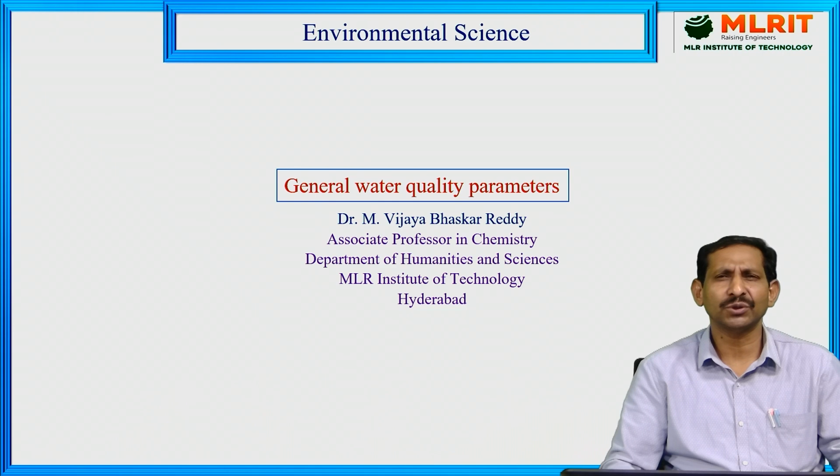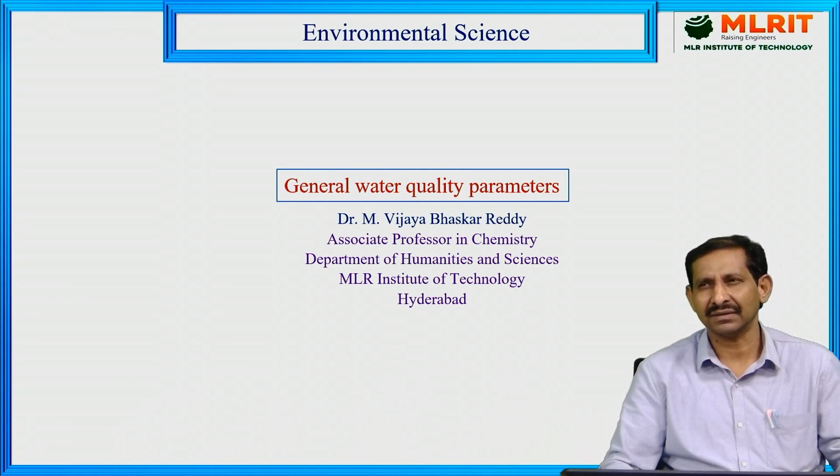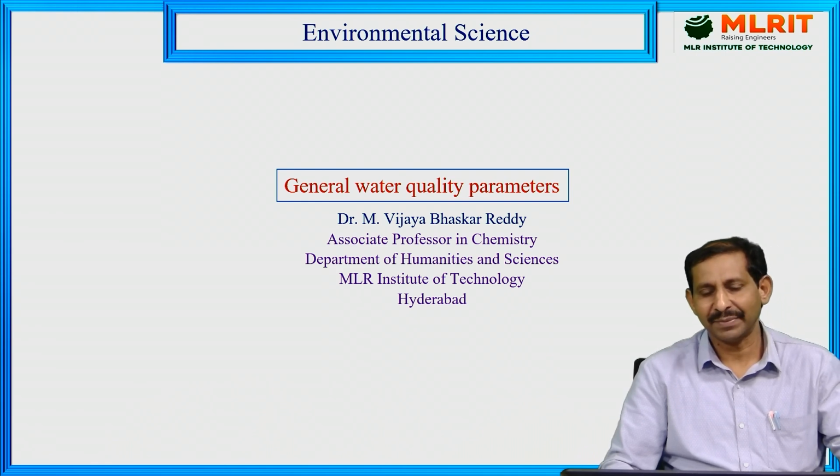So today we are going to discuss the water quality parameters. Before using water for domestic as well as industrial purposes, the water must be checked for various parameters. Only then can we use it for domestic and industrial applications. So what are the quality parameters generally checked for water?